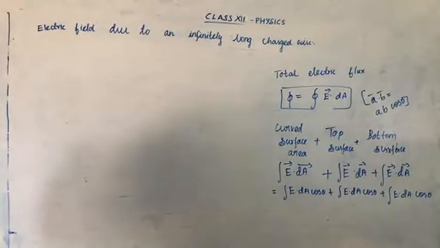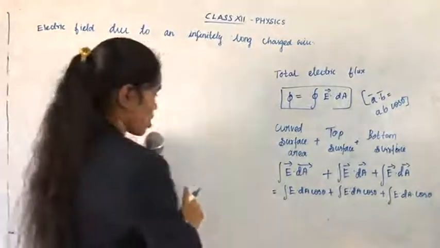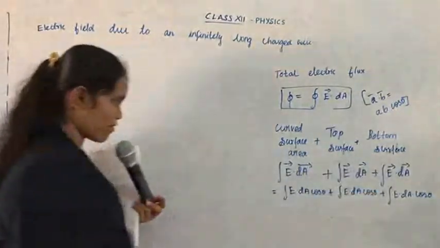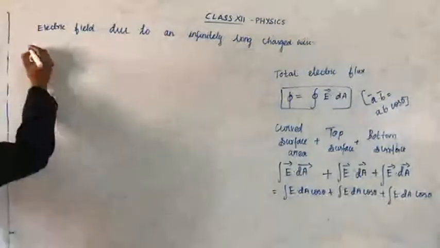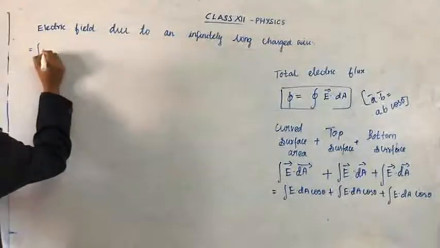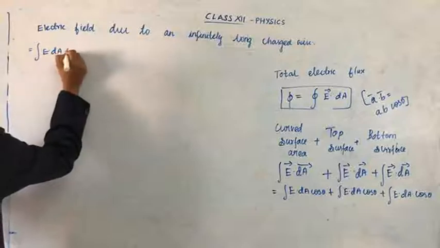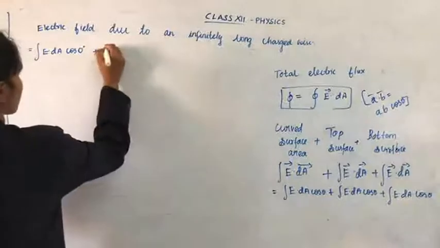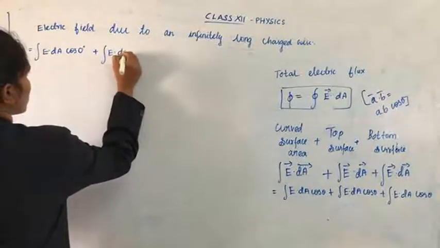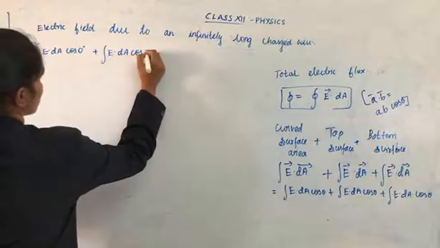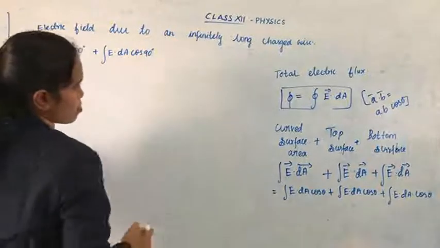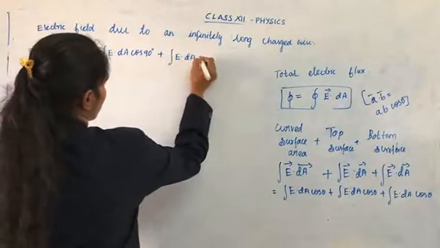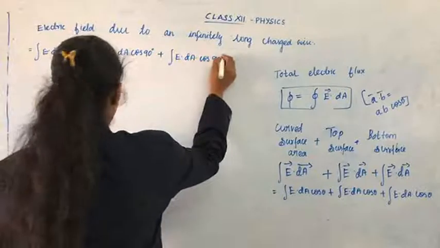Now, in the curved surface area, what is the theta value? Theta value is 0 here, and for both the other surfaces theta value is 90. So E dA cos 0 plus E dA cos 90 plus E dA cos 90.